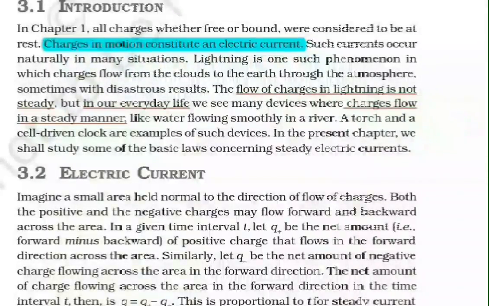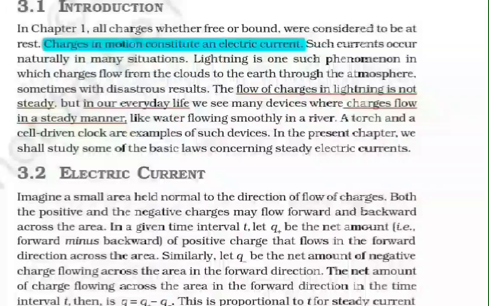Introduction. In Chapter 1, all charges, whether free or bound, were considered to be at rest. Charges in motion constitute an electric current. Such currents occur naturally in many situations. Lightning is one such phenomenon in which charges flow from the clouds to the earth through the atmosphere, sometimes with